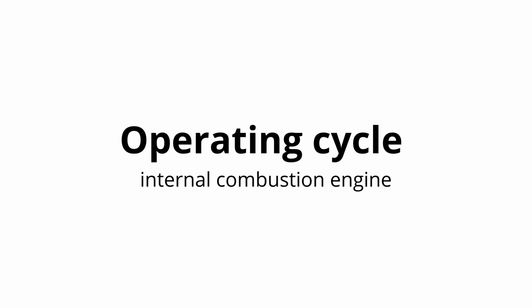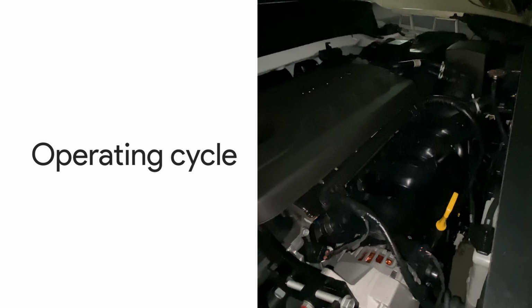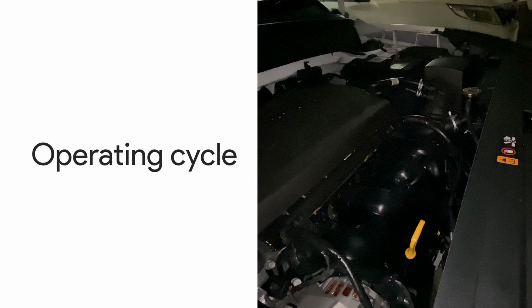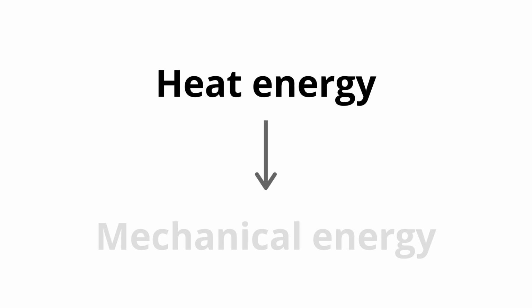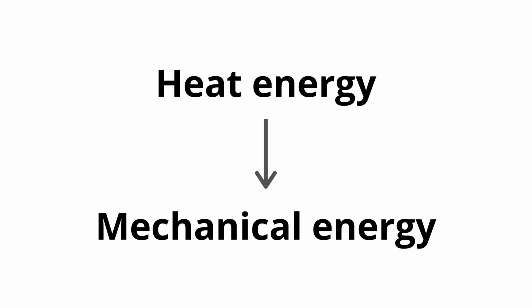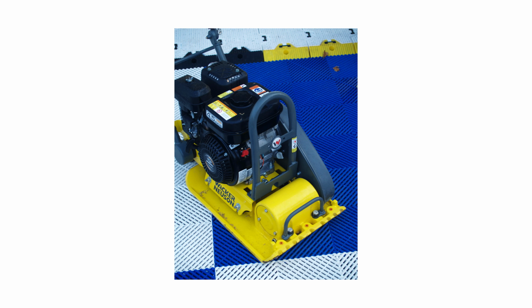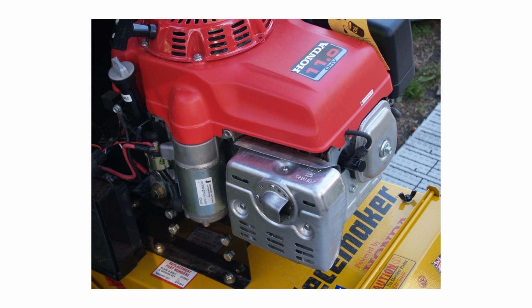In any internal combustion engine, there are a number of essential parts arranged so that a basic series of events happen, known as the operating cycle. The internal combustion engine is a form of heat engine. Heat energy produced by burning fuel within the engine is changed into mechanical energy. Internal combustion engines are found in all sorts of machines, from cars to lawnmowers.